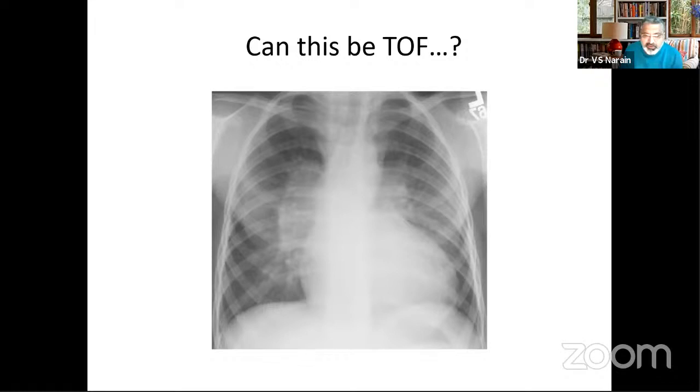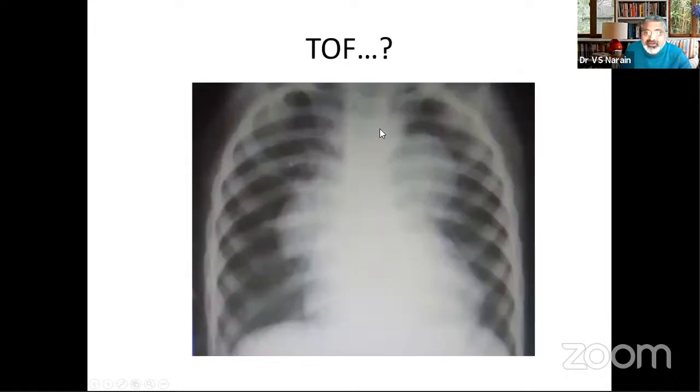This is classical 3. Now the question asked is, can this be tetralogy? And the answer would be no. Why? Because there is cardiomegaly. Although there is absent main pulmonary artery segment, the right and left pulmonary arteries appear grossly swollen. So how can this be tetralogy? But the answer is, can this be tetralogy? The answer is yes, it can be tetralogy.